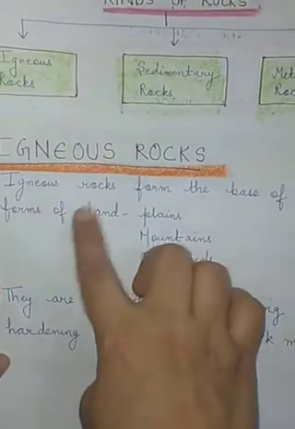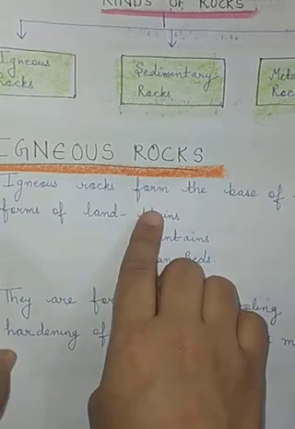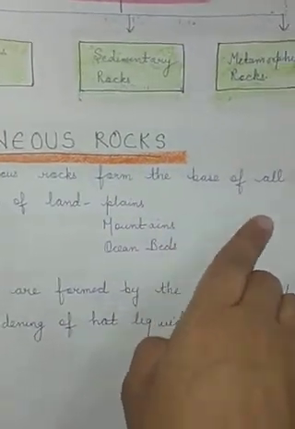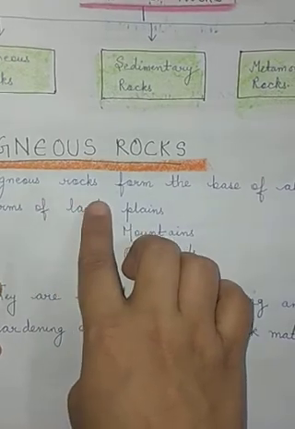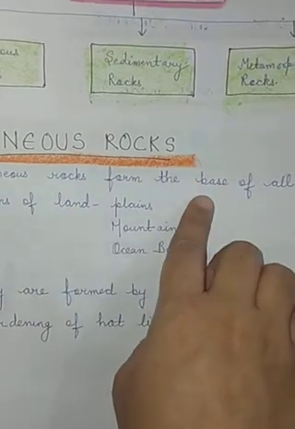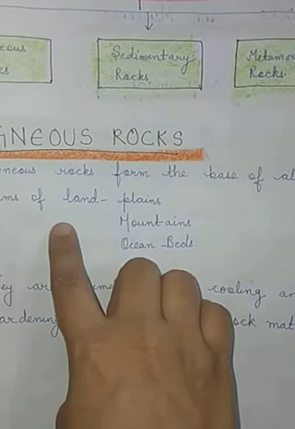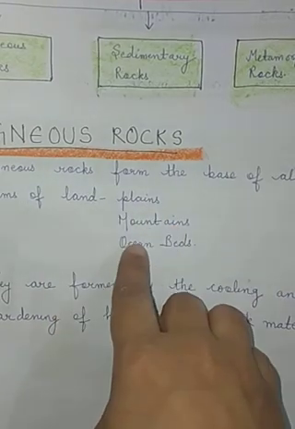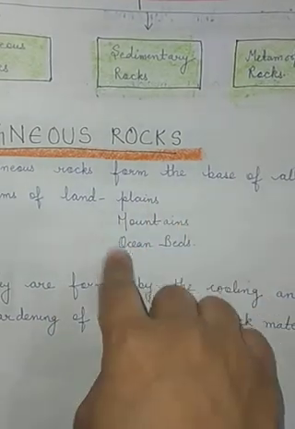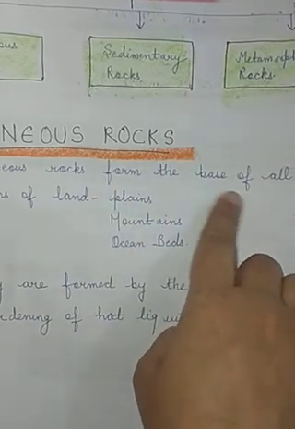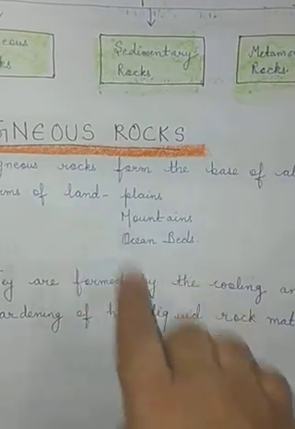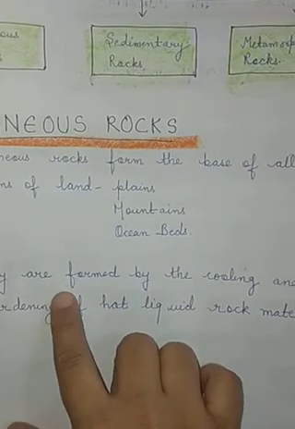So what are igneous rocks? Igneous rocks form the base for all forms of land. They are responsible for forming the base of all landforms like plains, mountains and ocean beds. These rocks form the base of all kinds of landforms. And how are they formed?